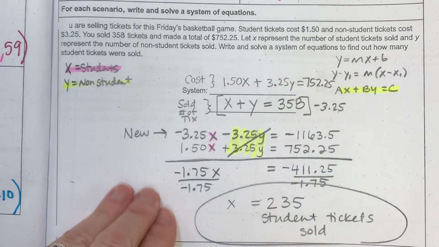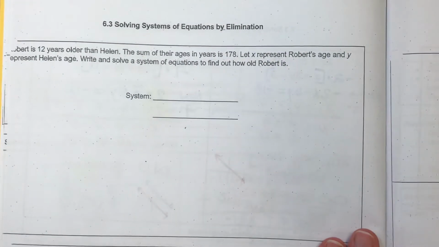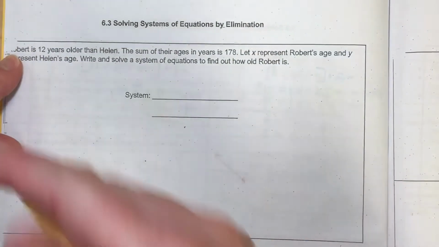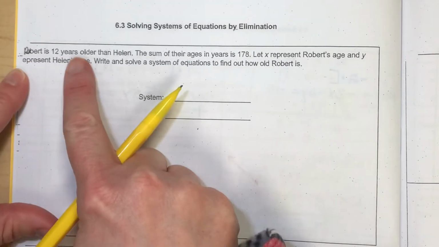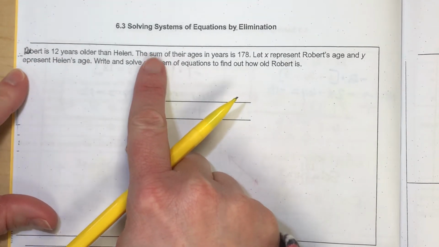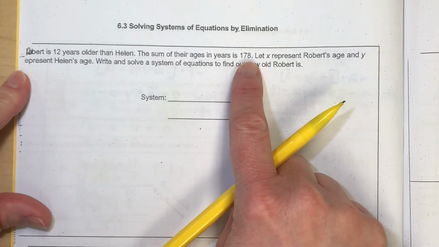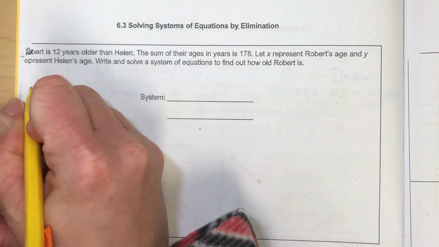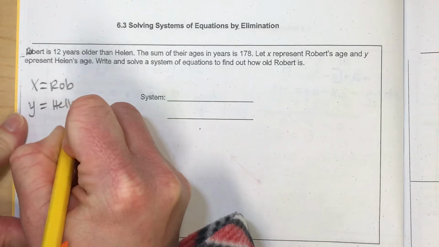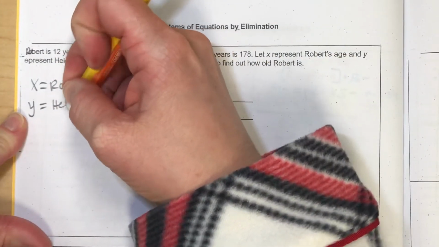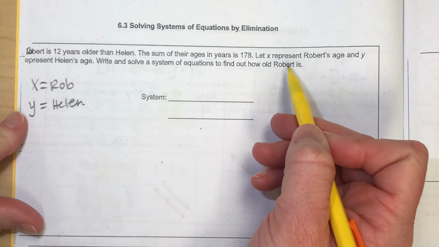There we are. All right, I'm going to turn my page, and there is one more word problem here that we'll go through next. In this problem, it says that this name is Robert. It got kind of cut off here at the edge, but Robert is 12 years older than Helen. And then it says the sum of their ages in years is 175. X will represent Robert's age, and Y will represent Helen. Oops, 1L, not 2. And then write and solve a system to find out how old Robert is.